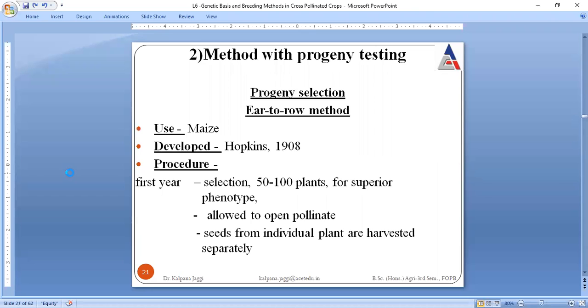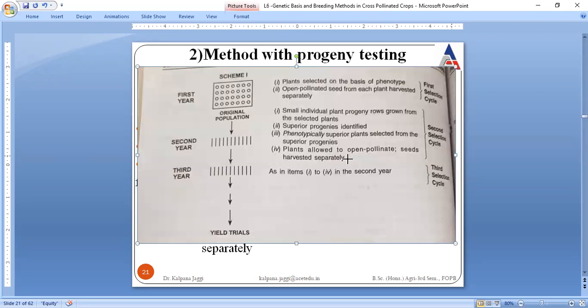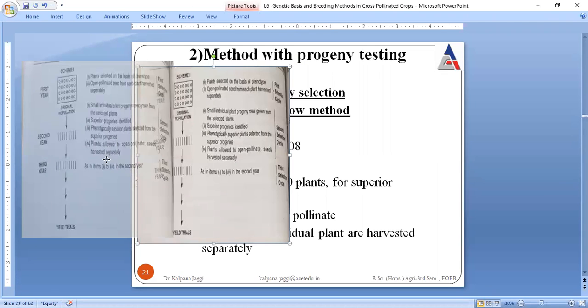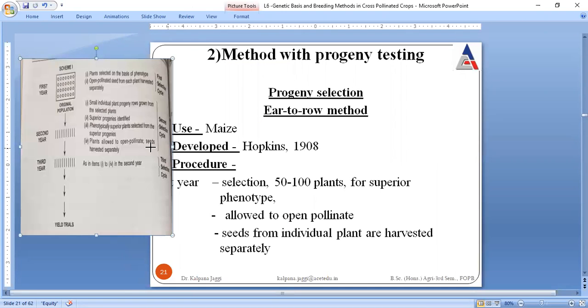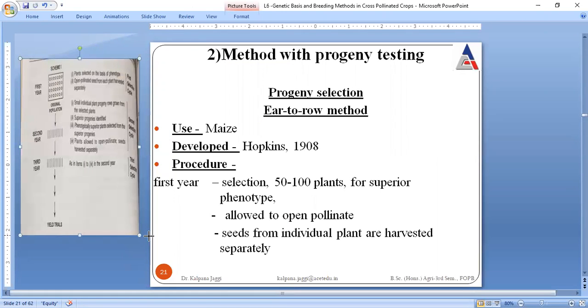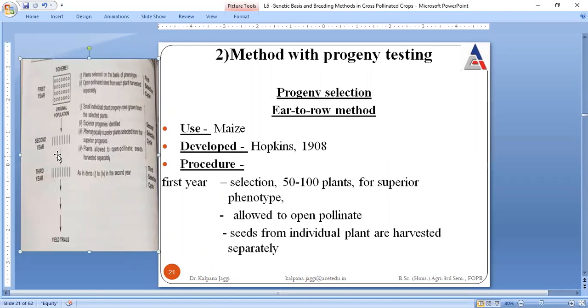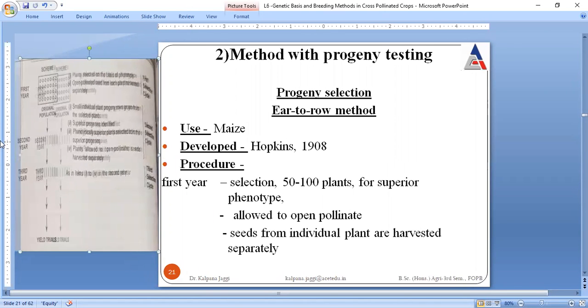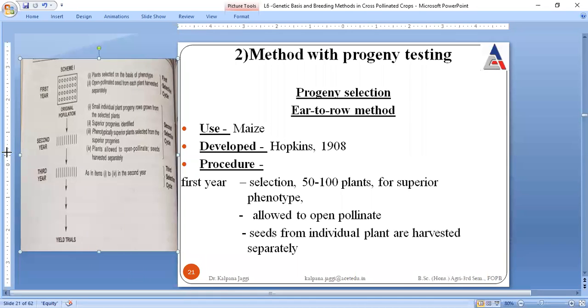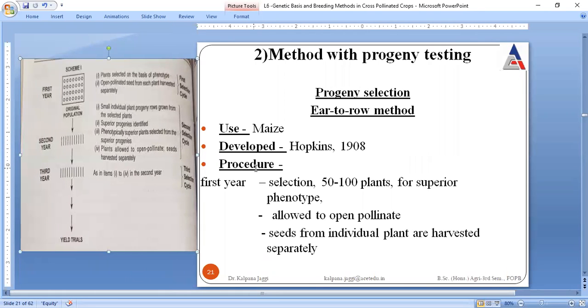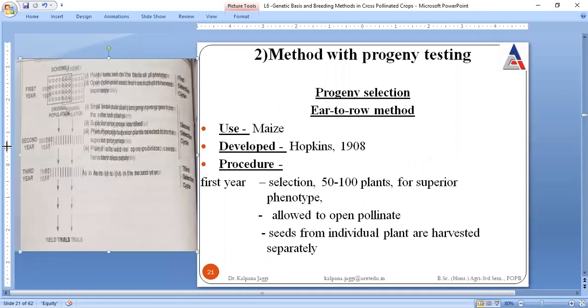It is again completed in 3 steps only, like first year, second year, and third year. But here we are conducting the yield trials, right? This is very important because in the method with progeny testing, when we talk about testing on the progeny, we basically talk about yield trials and multi-location trials. So see here what is done. Here also plants are selected. Selection of the plants in the very early step is on the basis of phenotype itself.